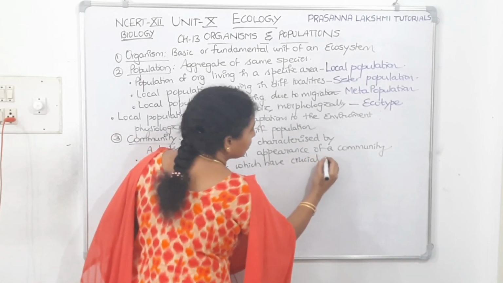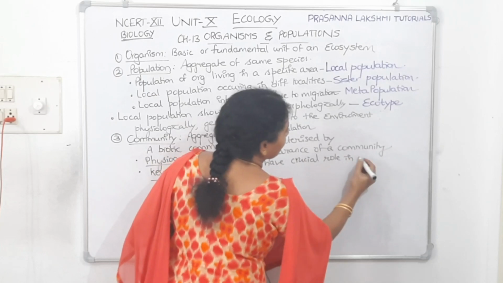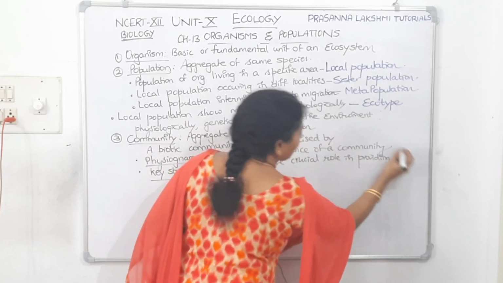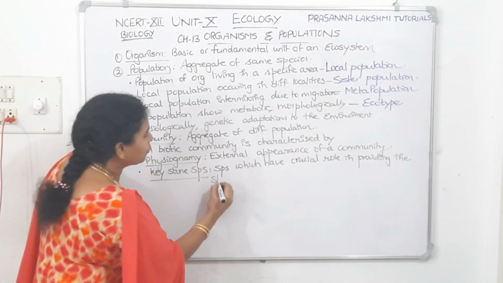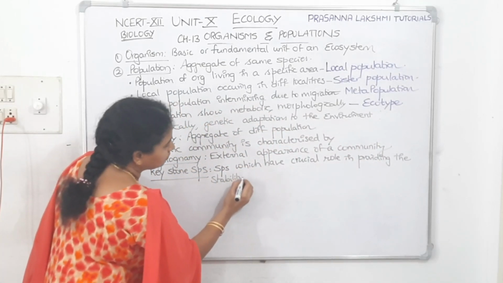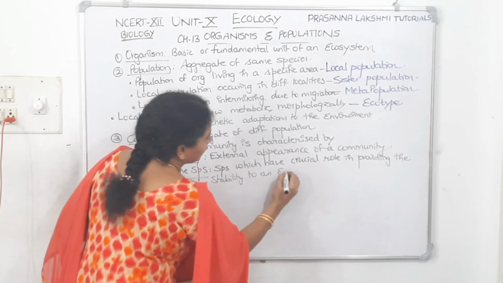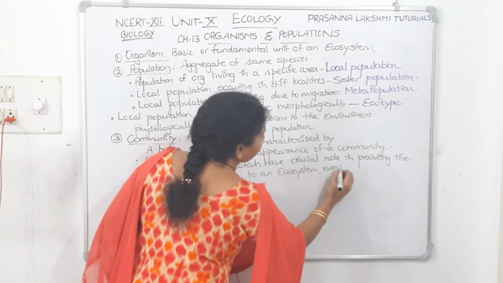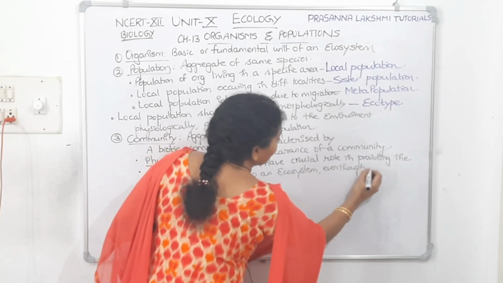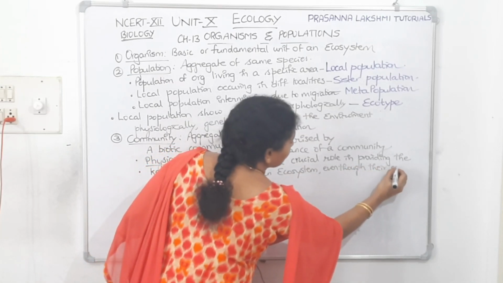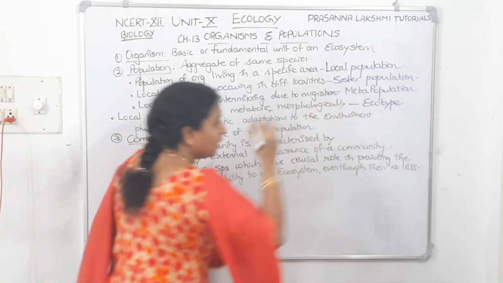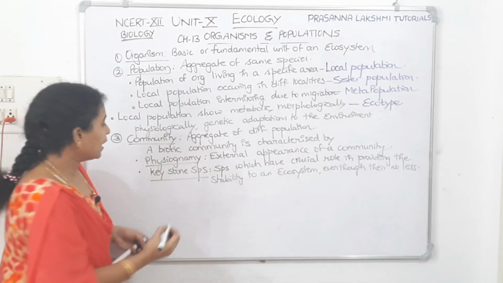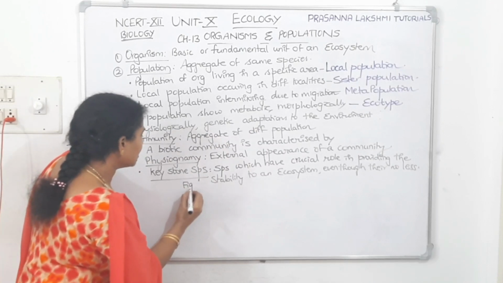So the species which have a crucial role in providing stability to an ecosystem, even though their number might be less, but it has a wide impact on it. For example, fig is an example of a keystone species.